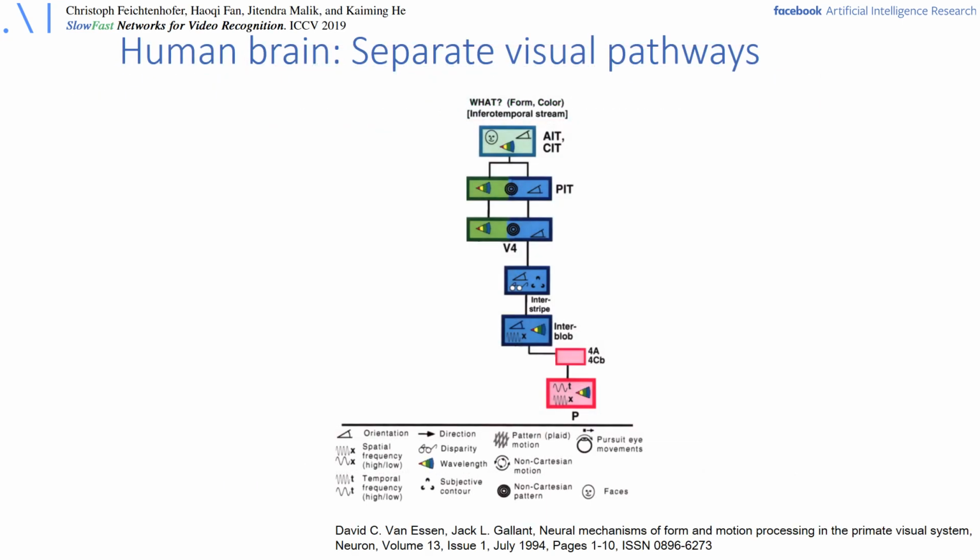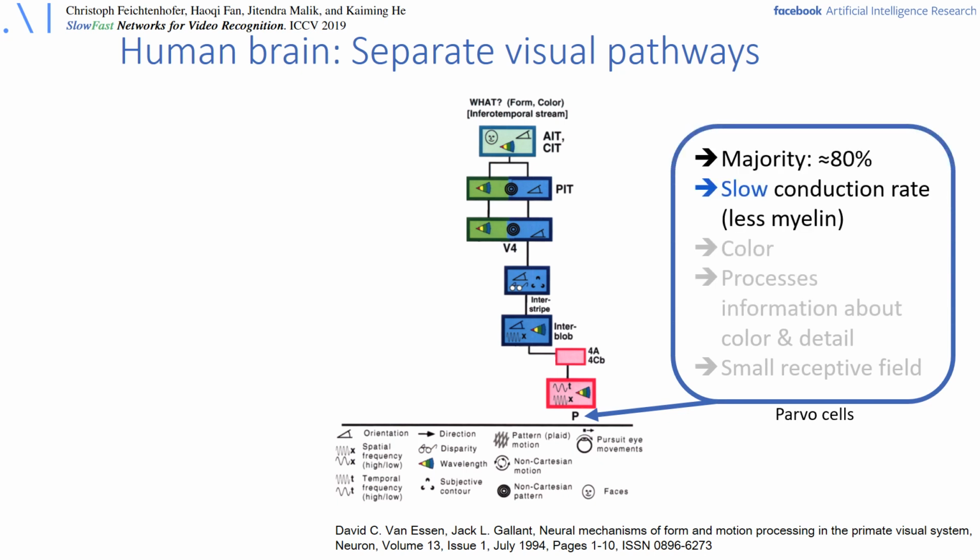So what do we know about the brain? We know that there are 2 pathways. The ventral or WHAT pathway is responsible for object or face recognition and builds upon parvo cells, which are the majority of the cells in the retina, the P cells. These cells have a slow conduction rate, which means they can only slowly propagate information, and they capture color and semantic information.